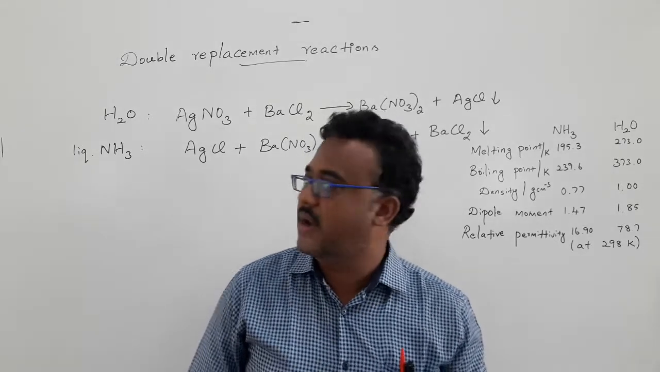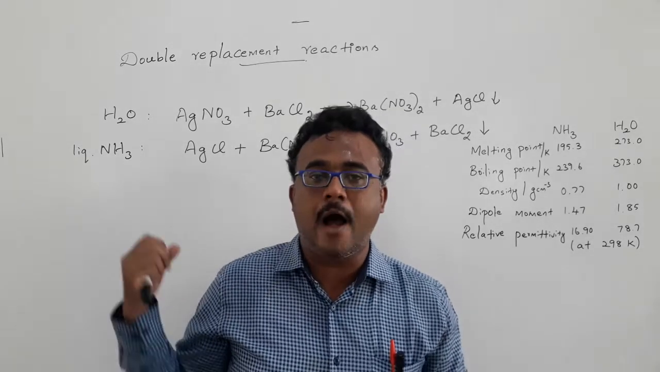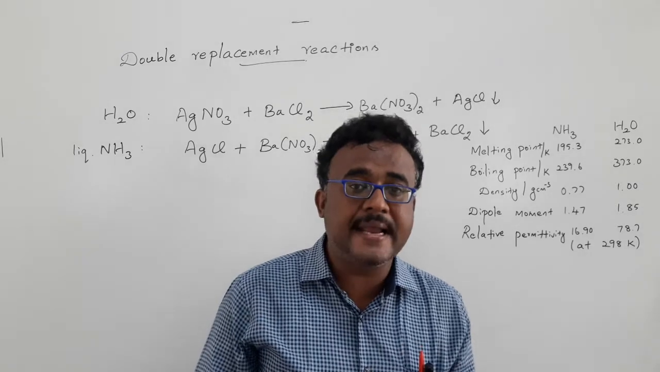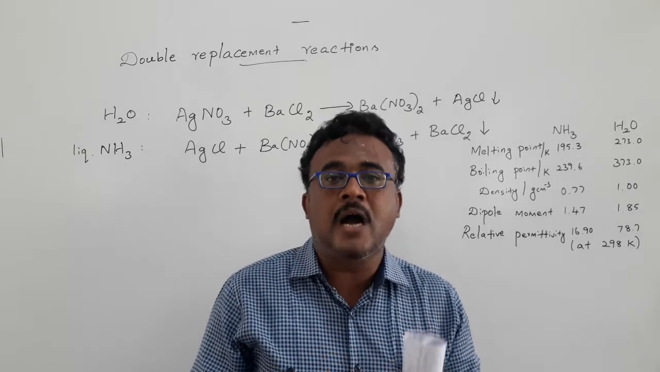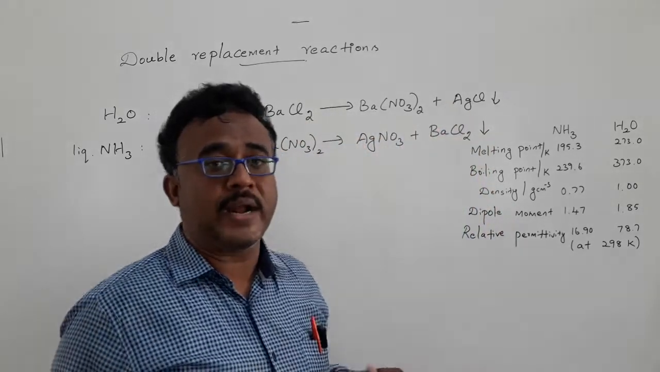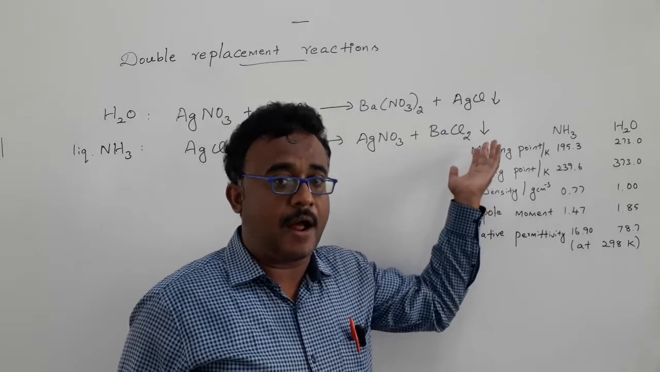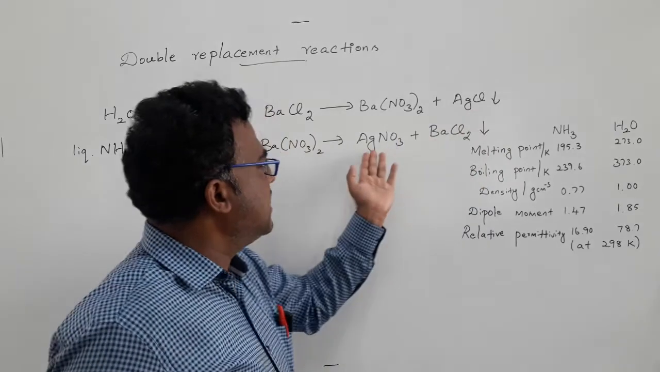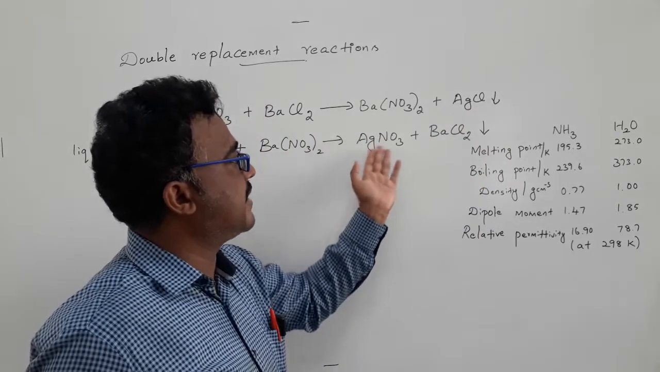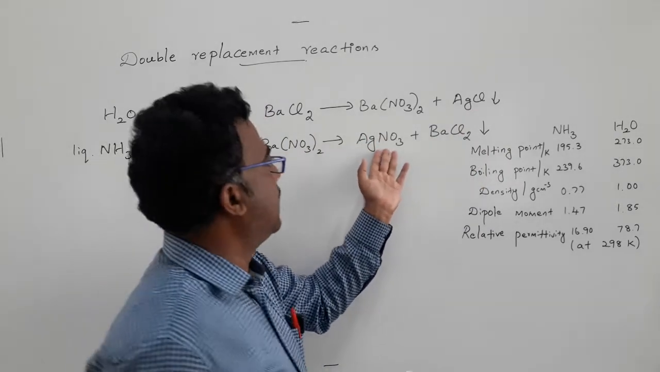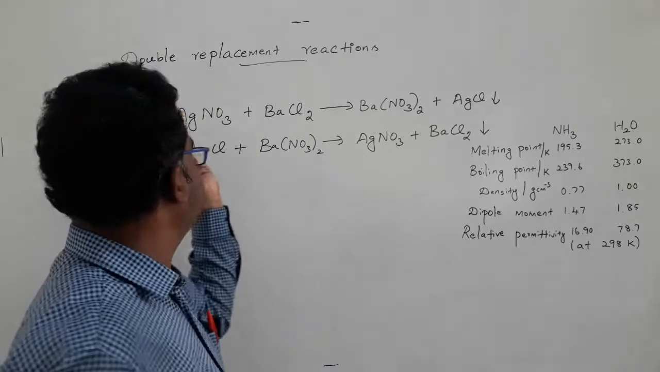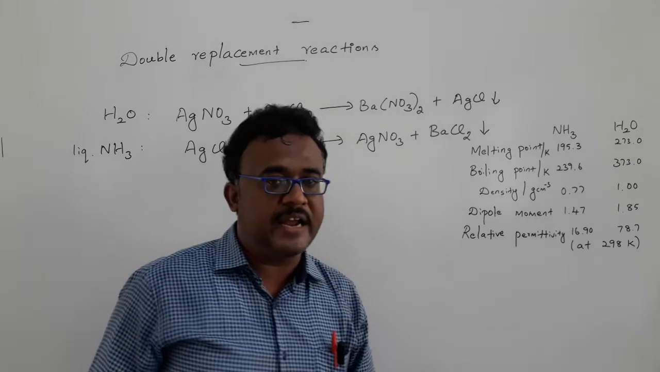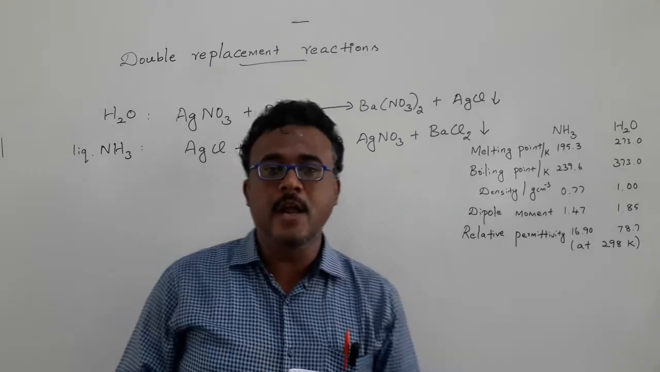For that reason only, under liquid ammonia conditions, most of the halides, especially fluorides and chlorides, are not soluble. The exception is silver chloride. Especially when you come to silver nitrate, it's soluble in liquid ammonia because the silver ion is stabilized by ammonia, and most of the nitrates are also soluble in liquid ammonia.